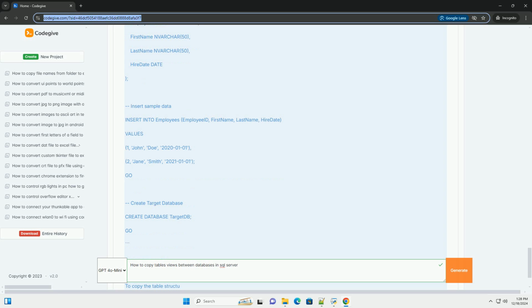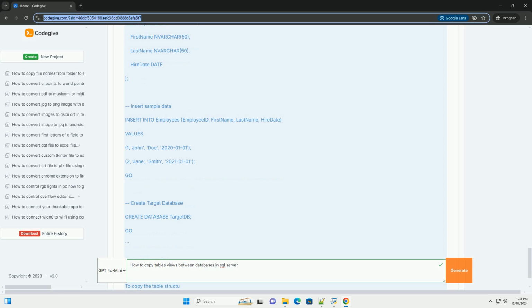Copying a table. SQL. Create the new table in the target database. Use target database, specify the target database. Go. Create table dbo.newtable. ID int primary key. Name varchar(100).